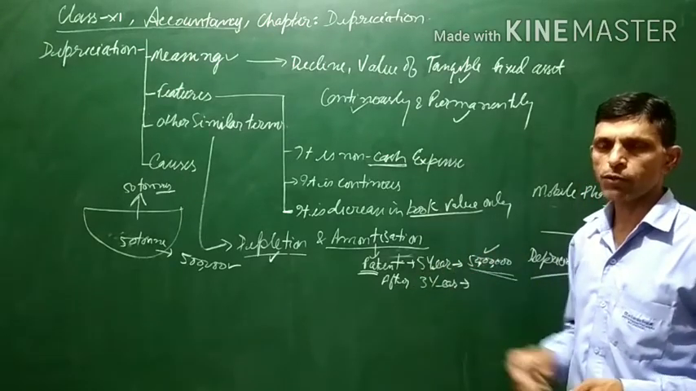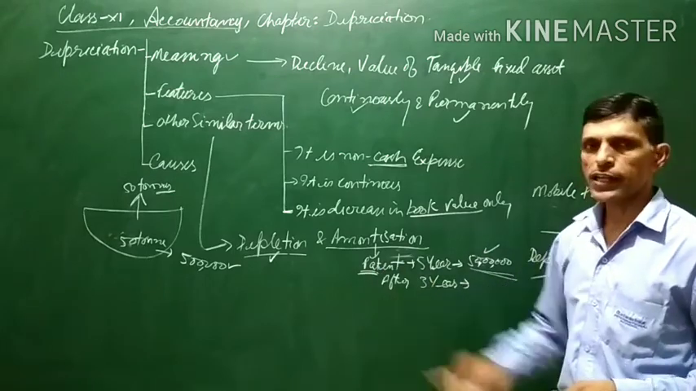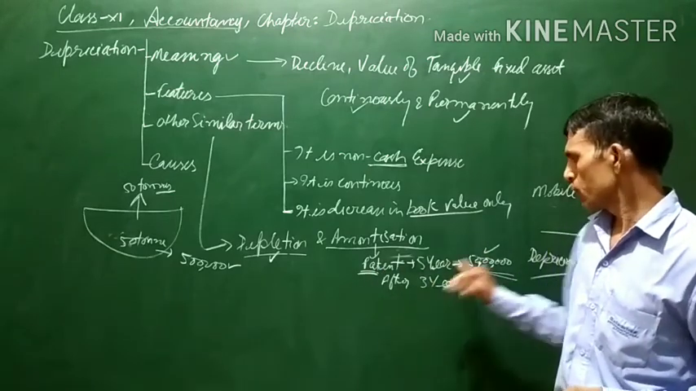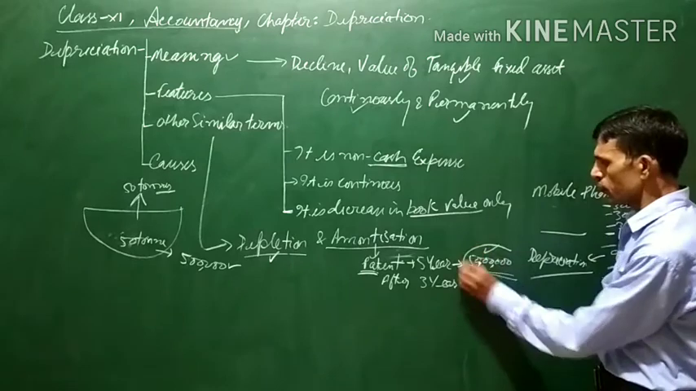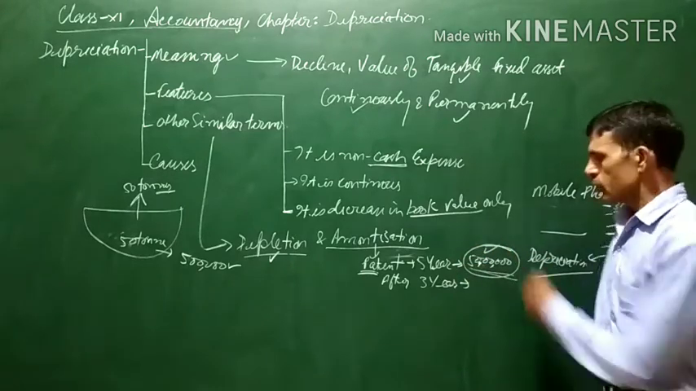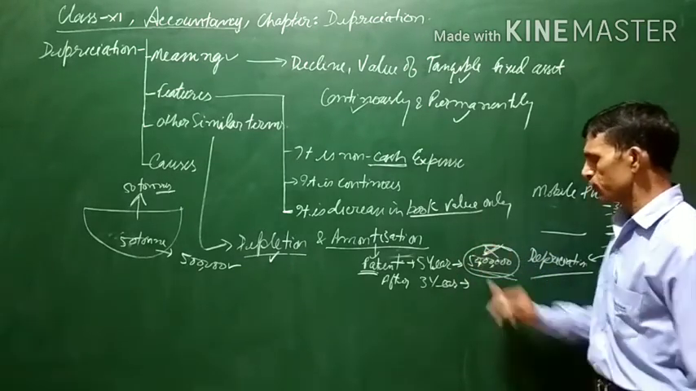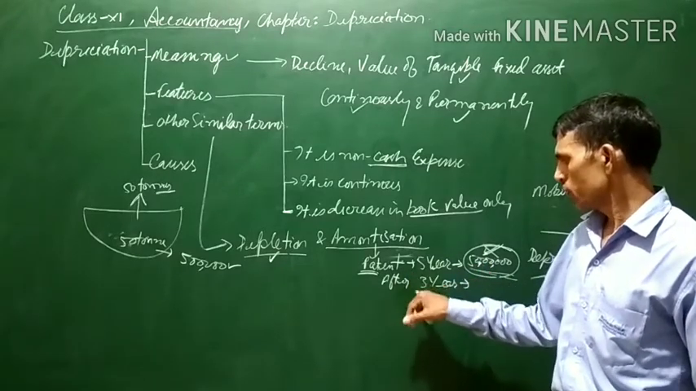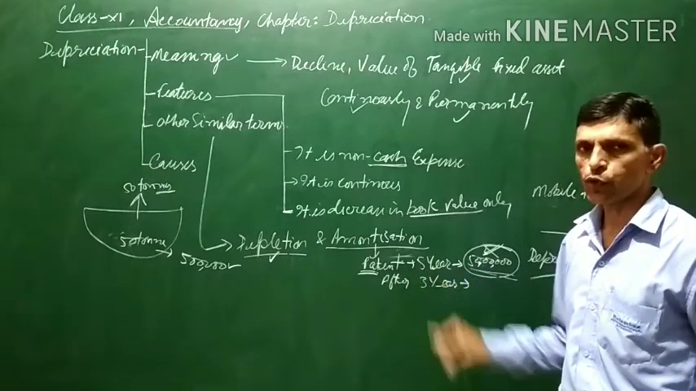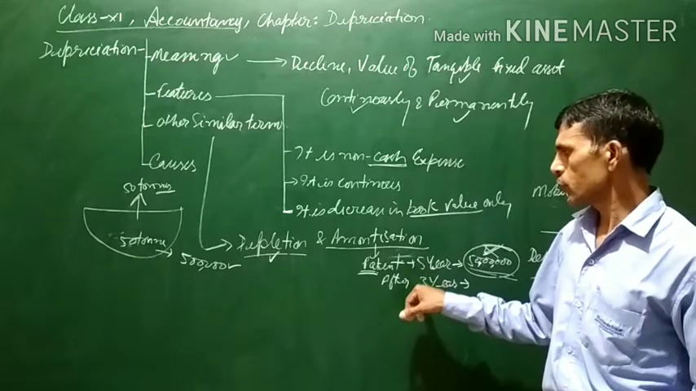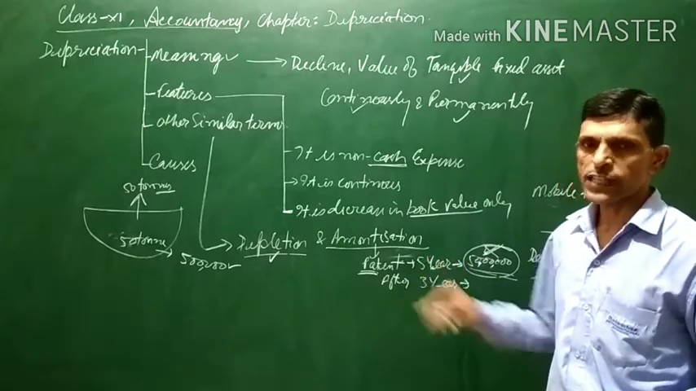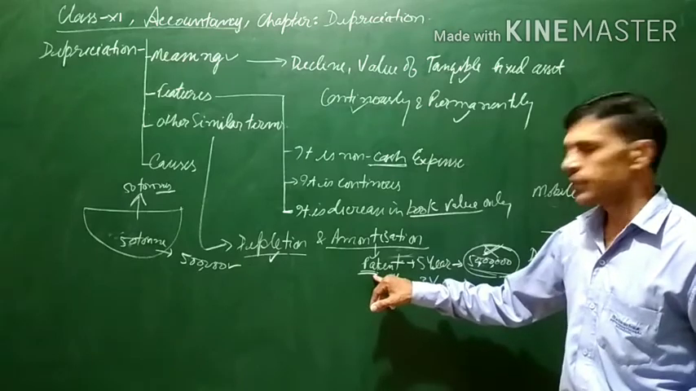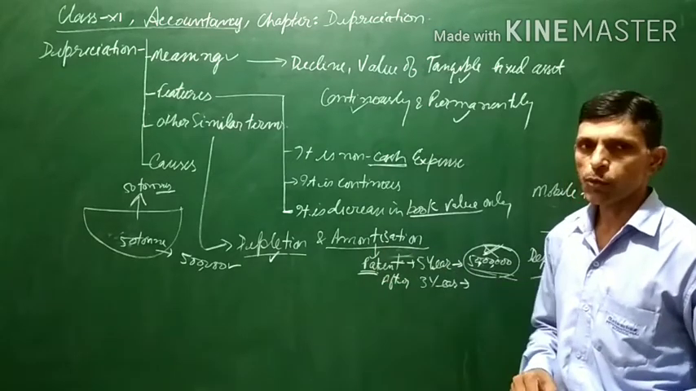But after 5 years, you will not have the right to use the patent, so there will be no value. This 50 lakh will be written off within 5 years. After every year the value of the patent will go on declining. This writing off or cancelling of intangible assets is known as amortization.